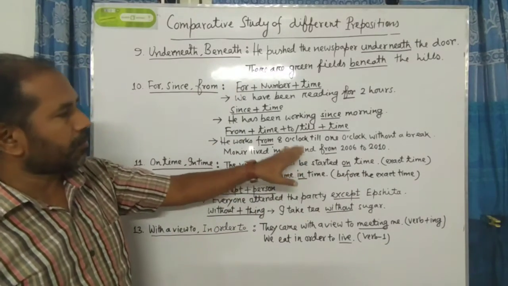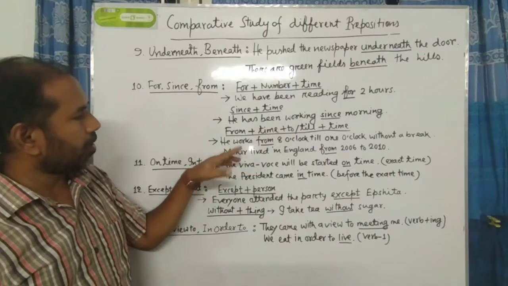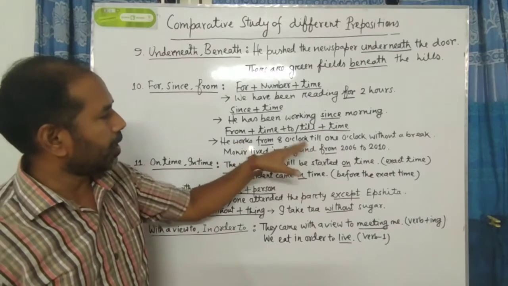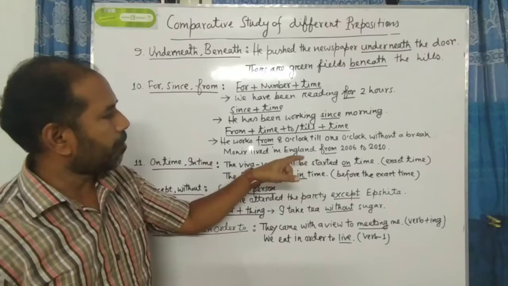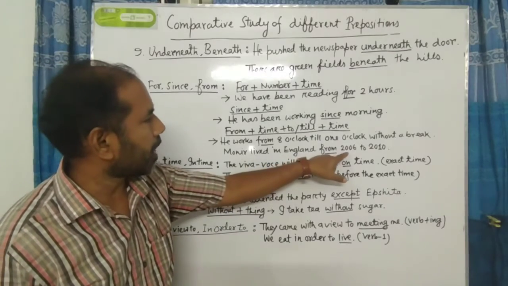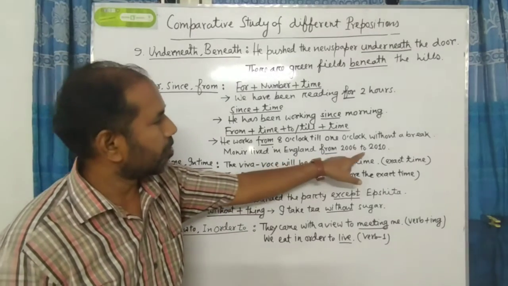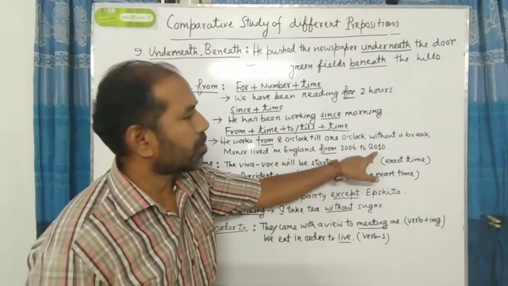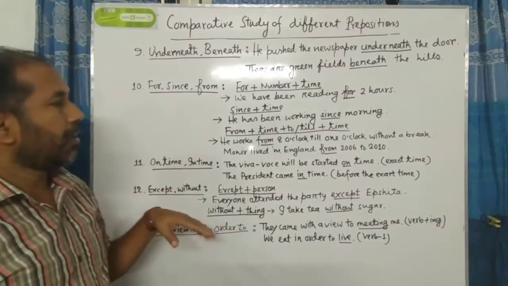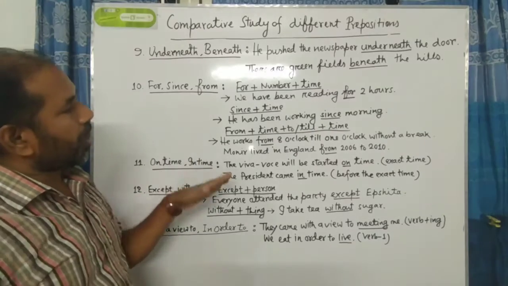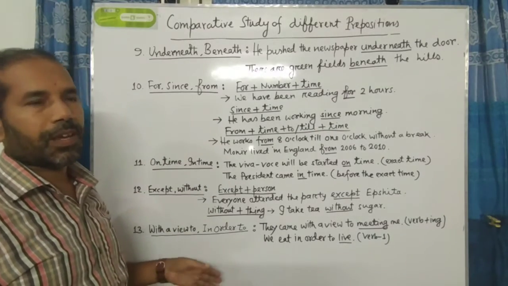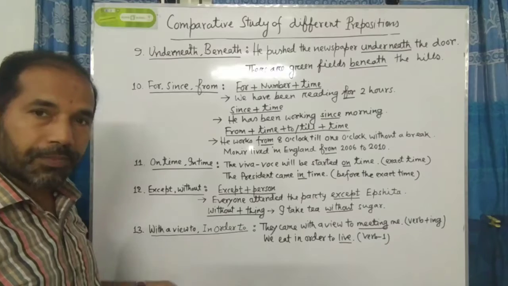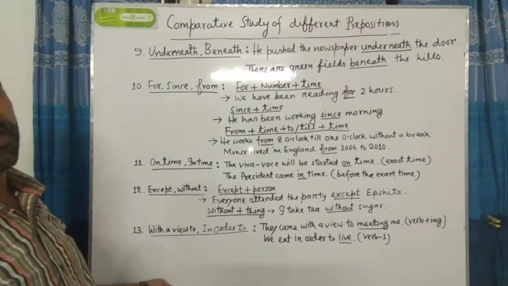Here we also see the formula close to this. The formula is related to using from plus a time word, 2006, to another time-related word, 2010. So you have to memorize these formulas. And this is a very, very important preposition for you.